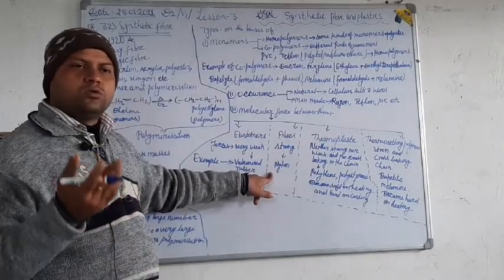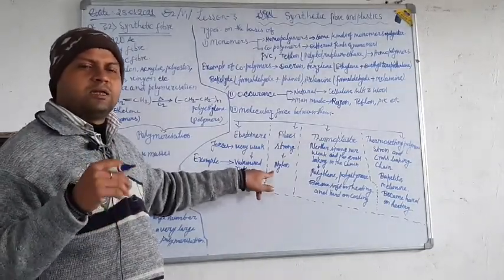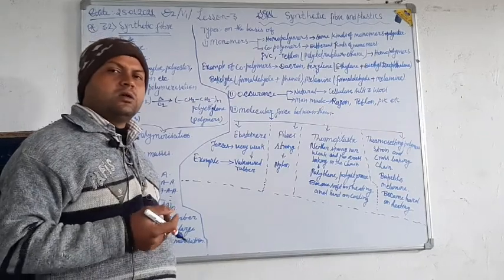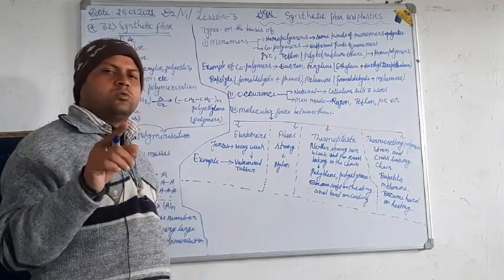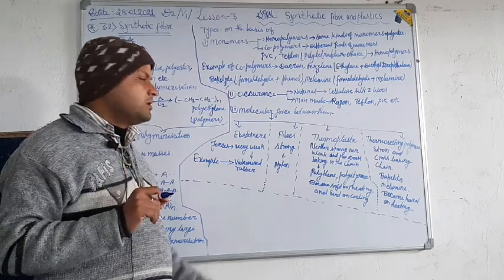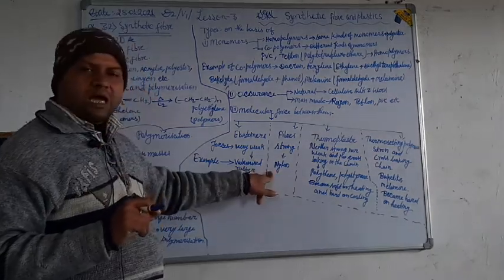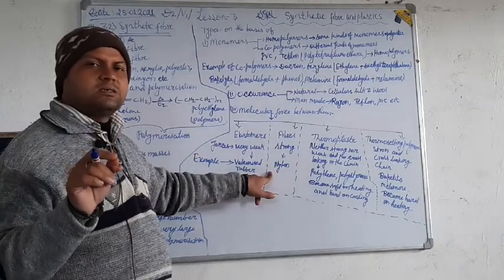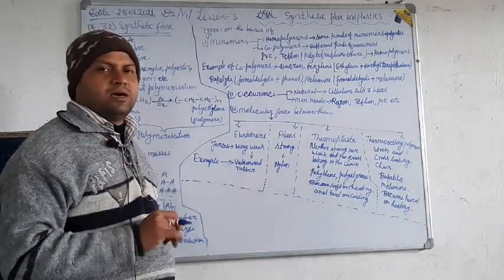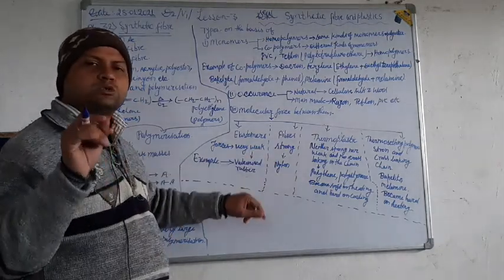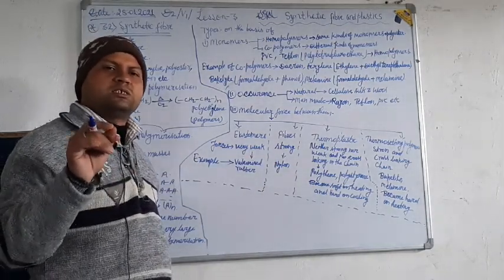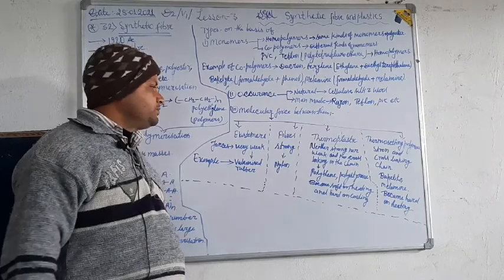If anybody asks you to give some examples of fibers, then you would tell them that nylon is a fiber which has very strong intermolecular forces in its chain.